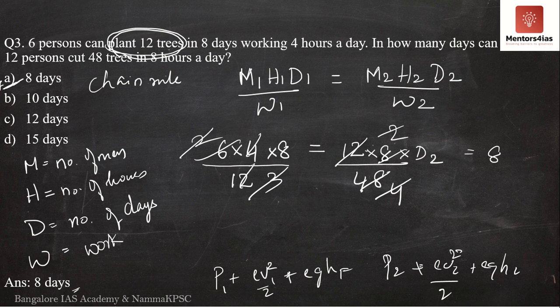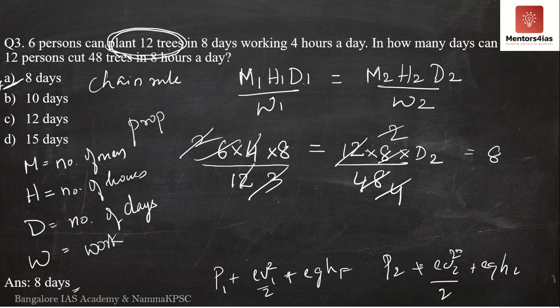Now just for the sake of explanation, let me tell you this. How do we get this M1, H1, D1 and W1? Now this is with respect to proportionality. Are they directly proportional or are they inversely proportional? Now look at here. M1, H1 and D1. They are all inversely proportional. All those things which are inversely proportional are either in the numerator together or in the denominator together. Please remember, all those things which are inversely proportional will be clubbed together.